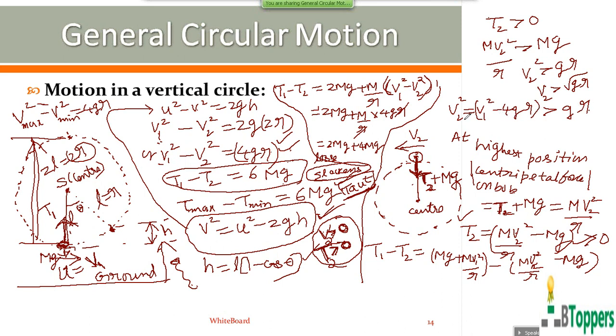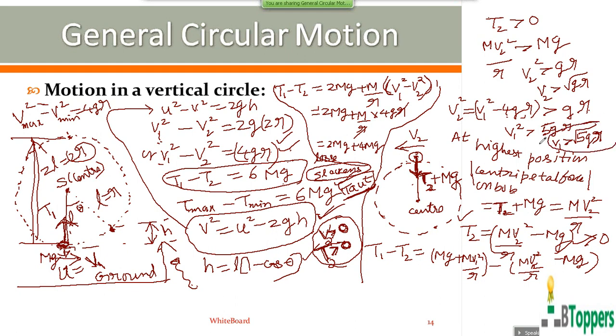That means v1 square minus 4gr can be written for v2 square, and that should be more than gr. So v1 square should be greater than gr plus 4gr, or 5gr. So the bob can rotate in the vertical circular path continuously if the magnitude of the velocity, the initial speed given to the bob in the horizontal direction at the lowest position, is greater than root 5gr.